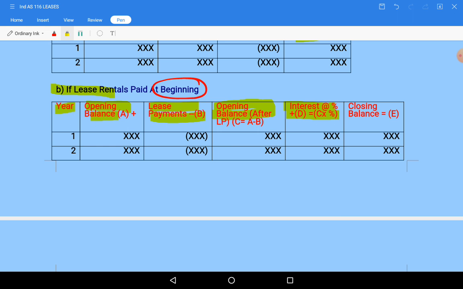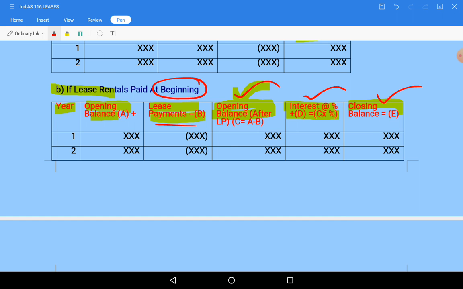Here you are paying at the beginning. When you are paying at the beginning, there will not be an interest portion for the payment made. After the payment is made, on whatever balance is left over, only on that balance we need to calculate the interest. So that is why interest will be calculated after lease payments. So here opening balance minus lease payments first we will do, then interest we will calculate on the balance amount, and interest will be added, and you will get the closing balance.